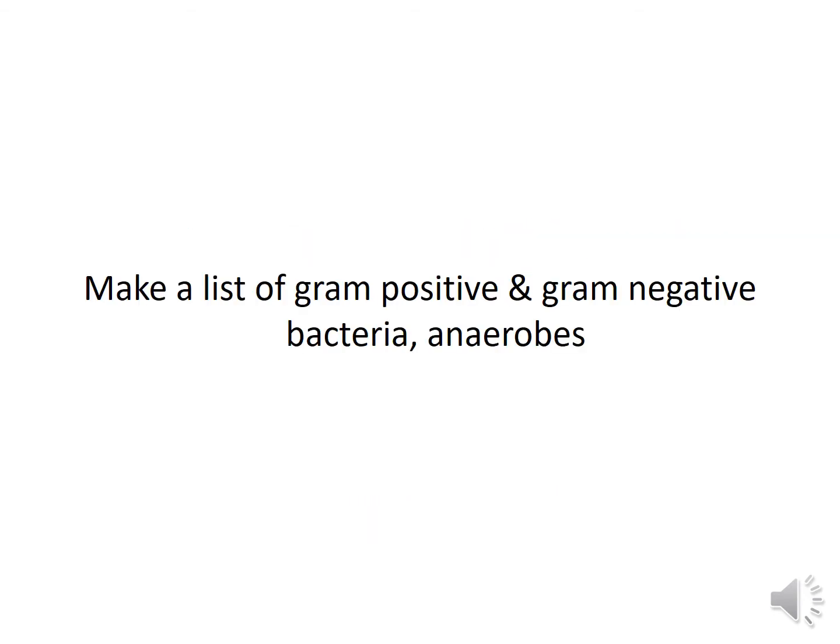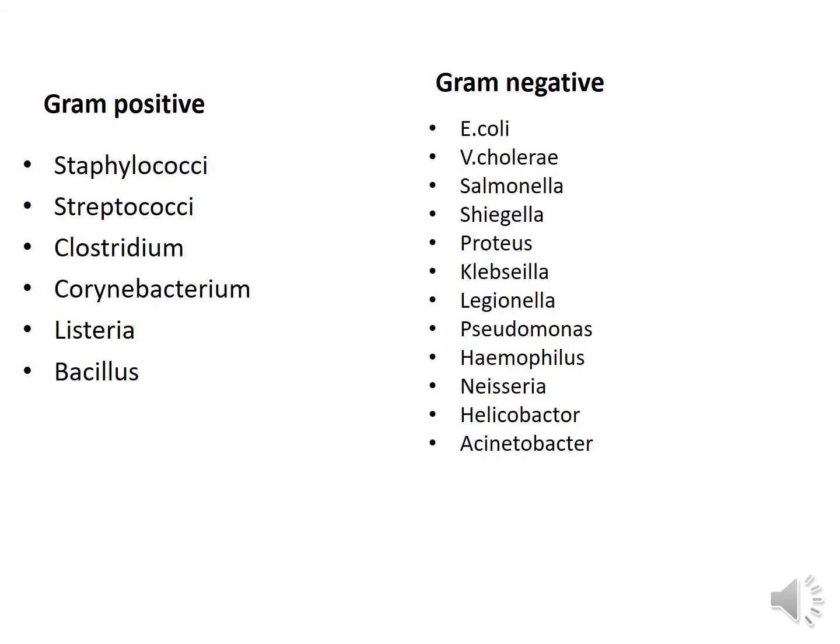Before knowing about any group of antimicrobial agents, it is important for us to know which bacteria belong to the gram-positive, which belong to the gram-negative category, which are aerobes and which are anaerobes. So I would suggest that you all make a list of gram-positive bacteria, anaerobes, etc. Like gram-positive are Staphylococci, Streptococci, Clostridium, Corynebacterium, etc.